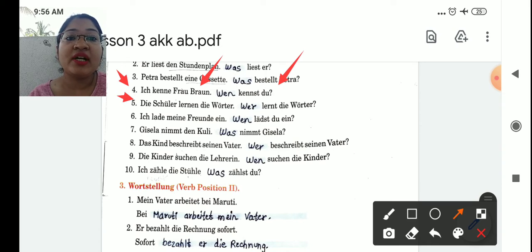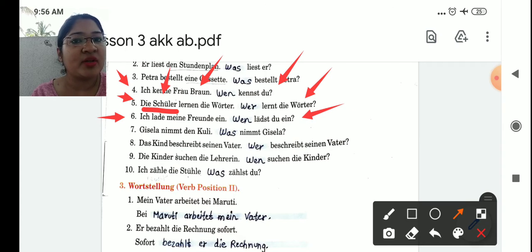Fifth, die Schüler lernen die Wörter. The Wörter is accusative. It's a thing, but see the question: who is learning the words? The answer is die Schüler, nominative case. Now here die Schüler is underlined. Now sixth one, ich lade meine Freunde ein. I'm inviting my friends. Whom do you invite? Friends, accusative person.